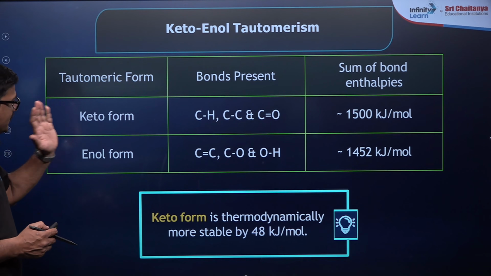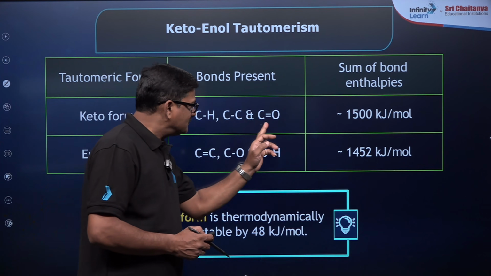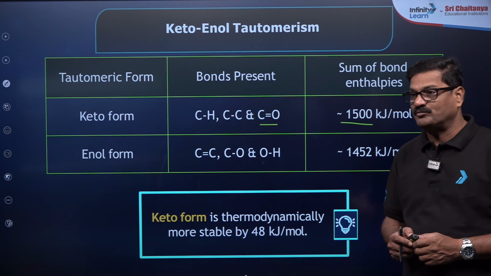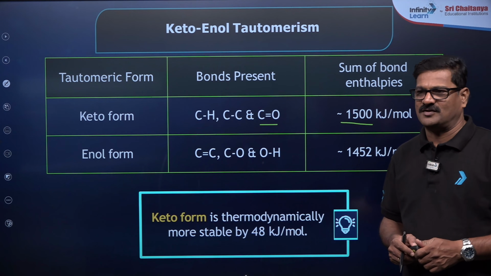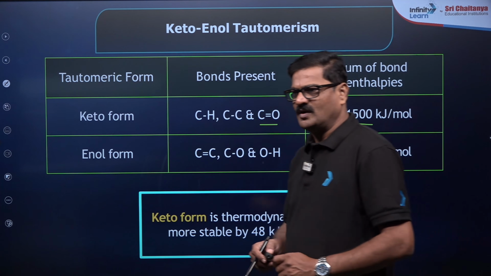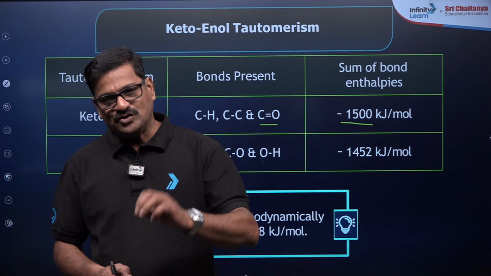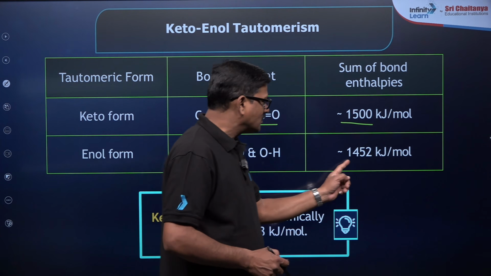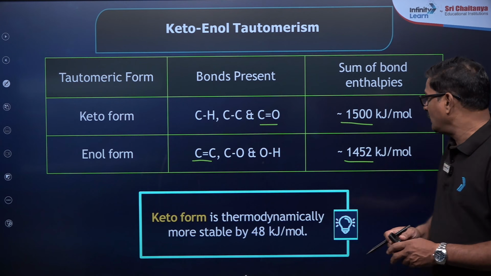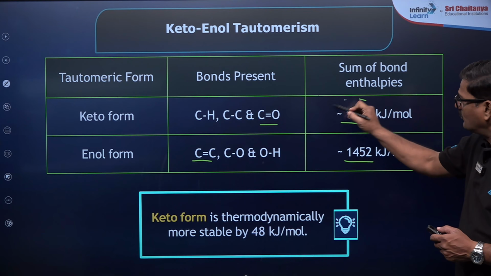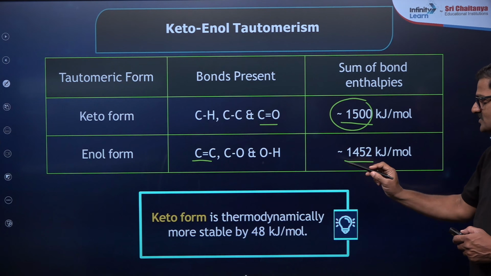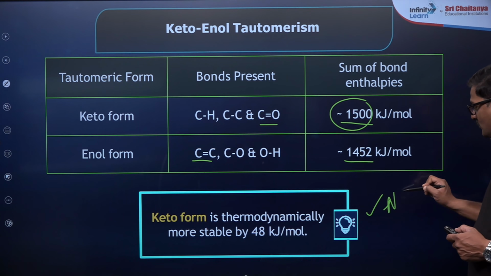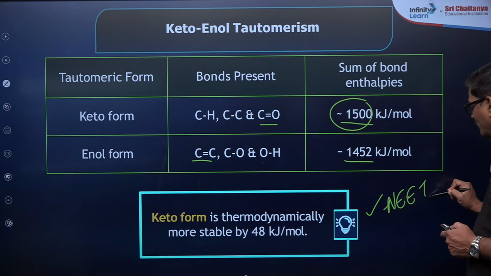In the keto form, as a result of C double bond O, the total bond energy comes to around 1500. Which is more stable? The keto form is more stable. Because of C double bond C, it is 1450. So you can see the keto form has more bond energy; the keto form is thermodynamically more stable by 48 kilojoules. Logic like this can be asked in the NEET examination.